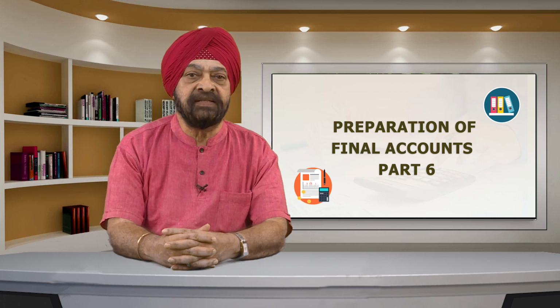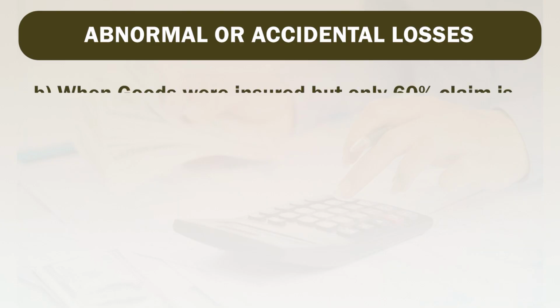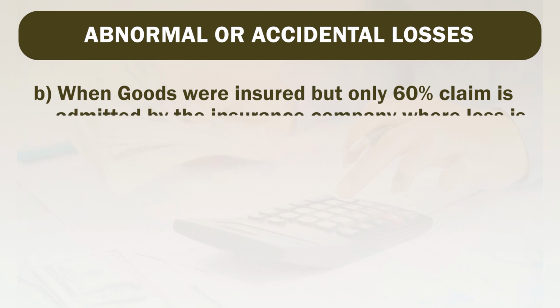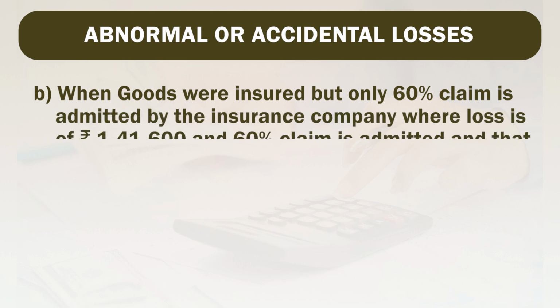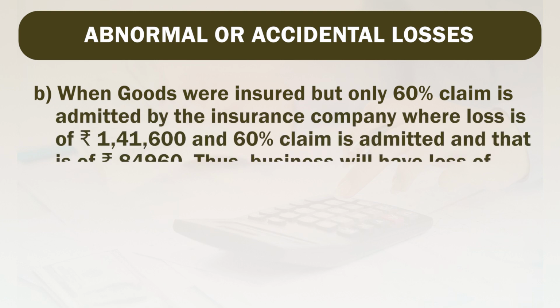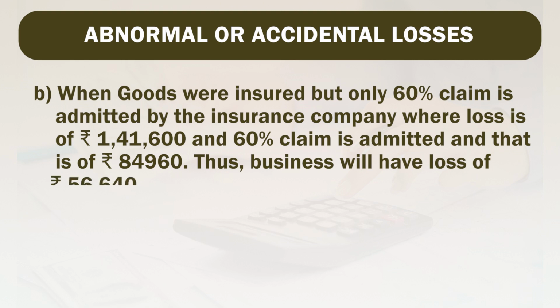Now, we will see second case, when goods were insured but only 60% claim is admitted by insurance company, where loss is of rupees 1,41,600 and 60% claim is admitted, it means that comes to 84,960. Thus, business will have loss of rupees 56,640 rupees.